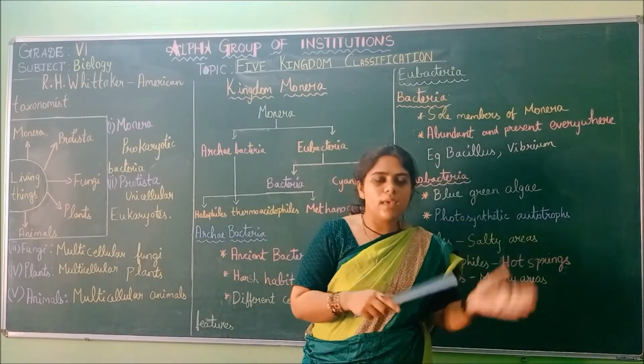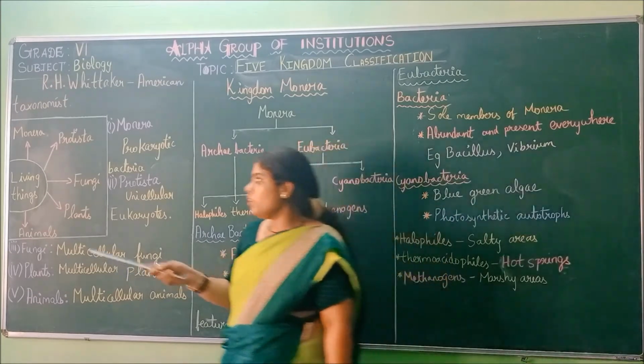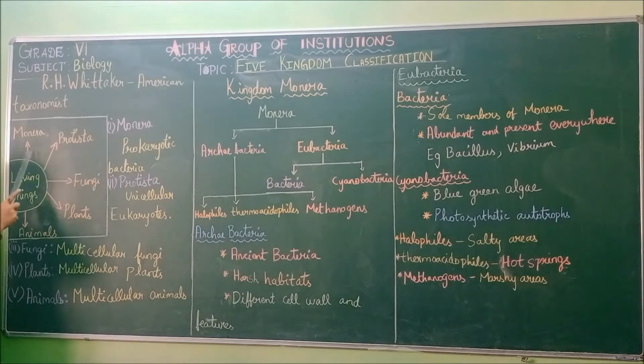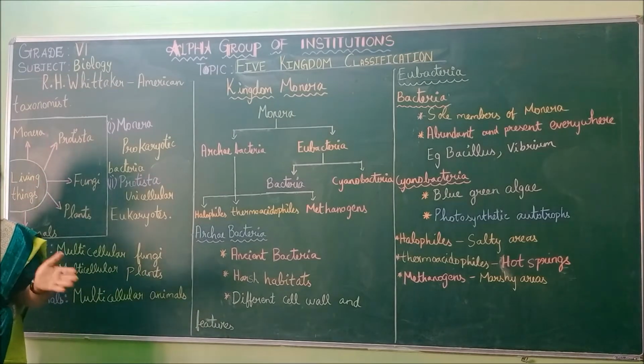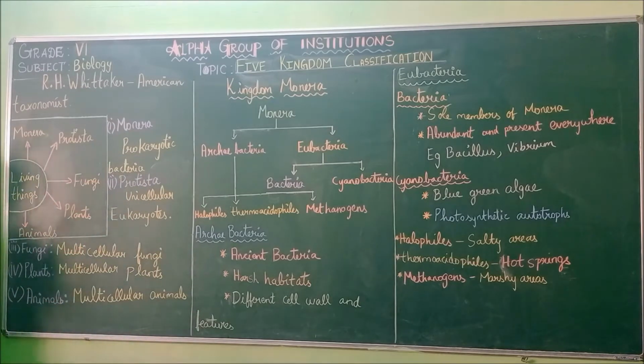Like separating the fruits, like grouping the fruits, here they have grouped the living things into 5 types based on their characters. Like you are grouping the fruits into different ones, they have grouped according to their characteristics.